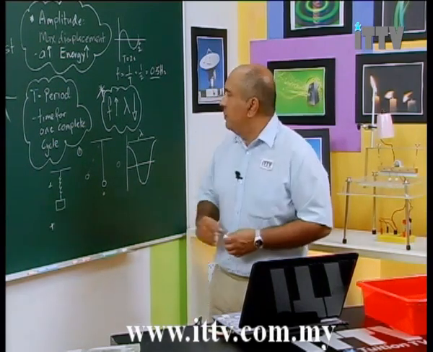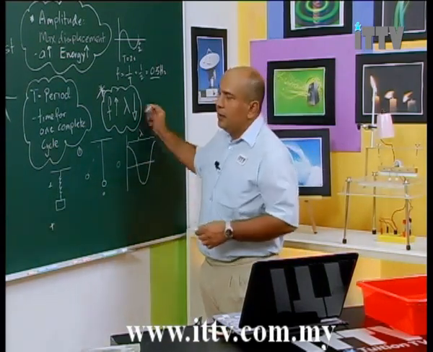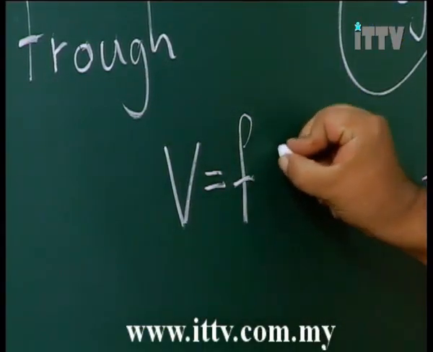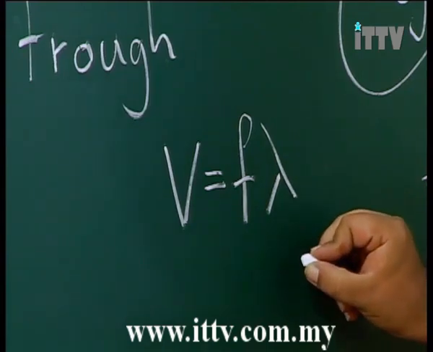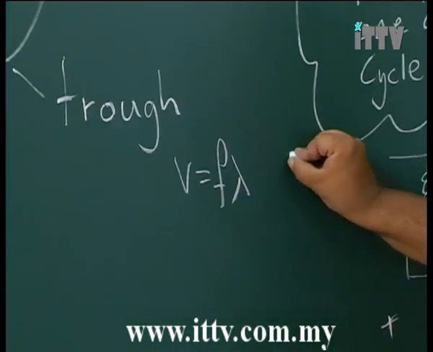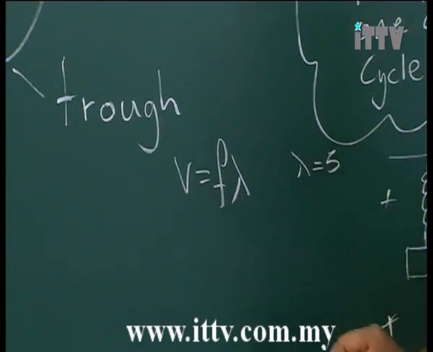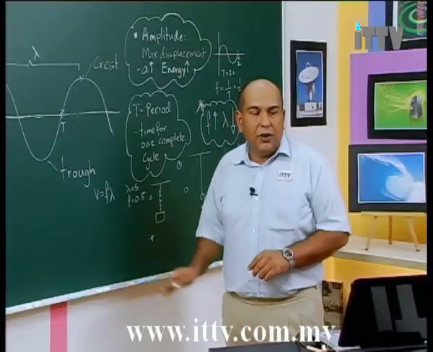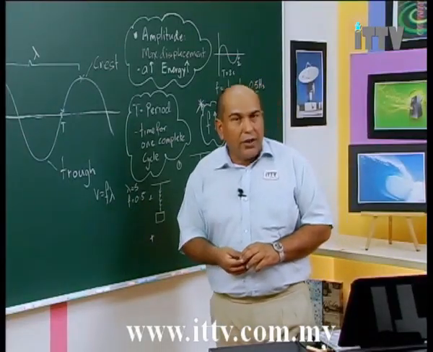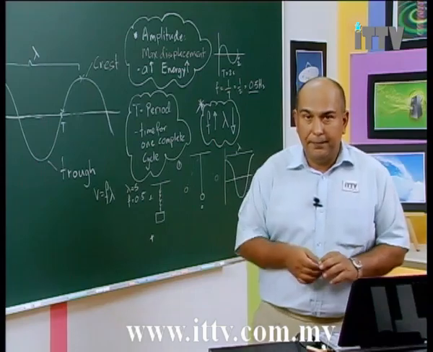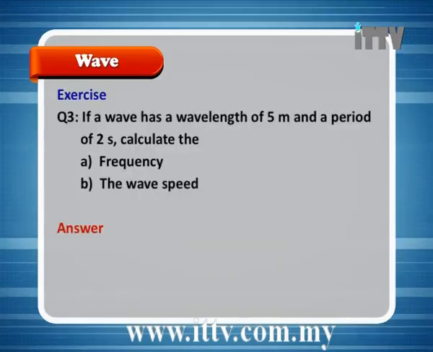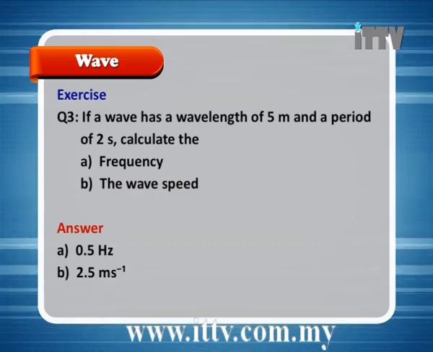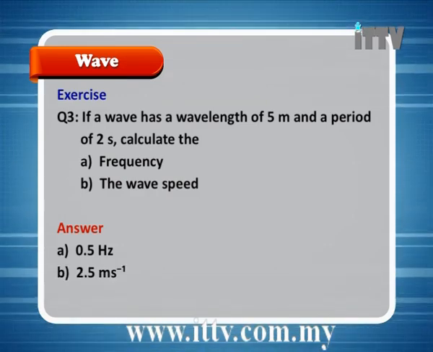Good. Now we need to calculate the wave speed. In order to calculate the wave speed, we're going to use the formula. Let's write it over here. V equals F lambda. Now, we've said that the wavelength is 5. Let's extract our information. The wavelength is 5 and the frequency we've calculated was 0.5. So if you multiply these two numbers, what are you going to get? Try it. Firstly, the frequency 0.5 Hertz. And finally, the wave speed 2.5 meters per second.